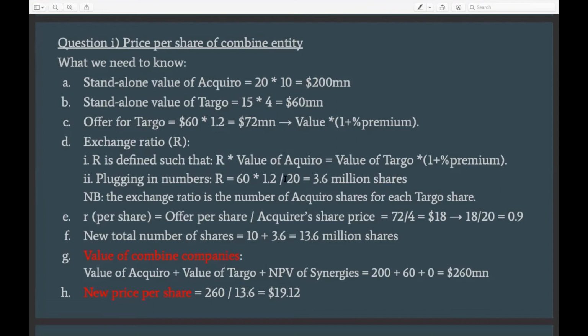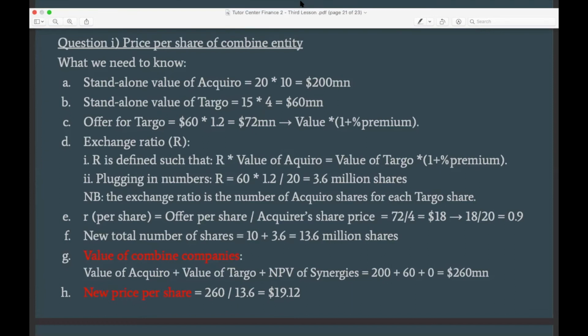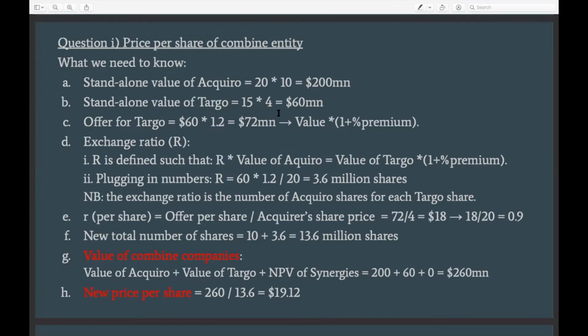Then the key part, usually in M&A questions, is the exchange ratio, which is basically in terms of stock transactions. So what is happening here is that this consideration of 72 million would be paid with the stocks, with the shares of the acquirer instead of cash, right? And whenever there is a stock transaction in an M&A, it's very important to determine the exchange ratio, because that would determine how many new shares are going to be given to the target company shareholders.